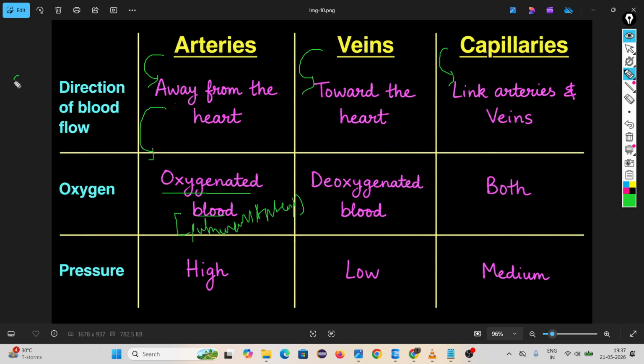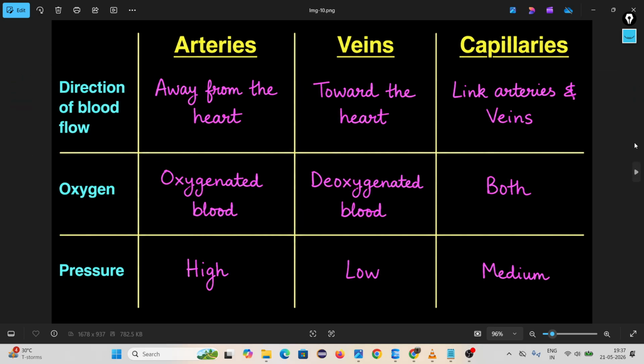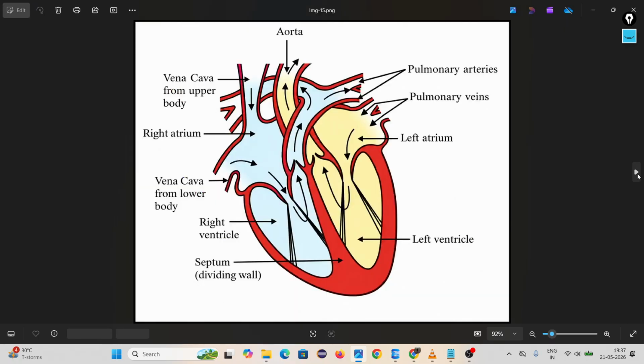Pulmonary arteries means that connected. Look, here is the diagram. Here is the diagram of the pulmonary artery.